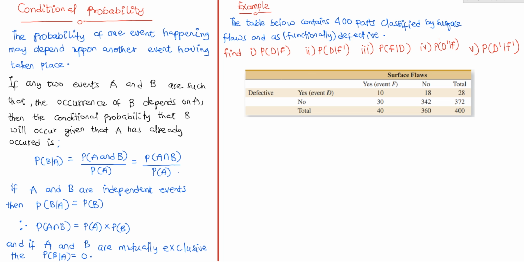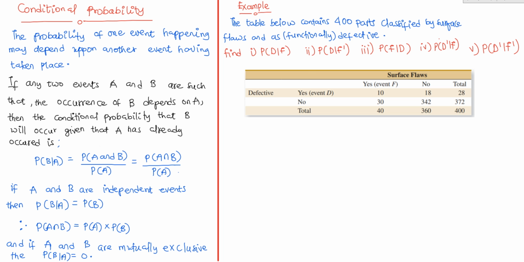And also, if A and B are mutually exclusive, then the probability of B given A would be what? Zero. This is because if A and B are mutually exclusive, then that means they are not going to have any common outcome, so their intersection is going to be zero. So in that case, you are going to have zero divided by probability of A here, and that's going to give us zero in all. So let's take note of that.